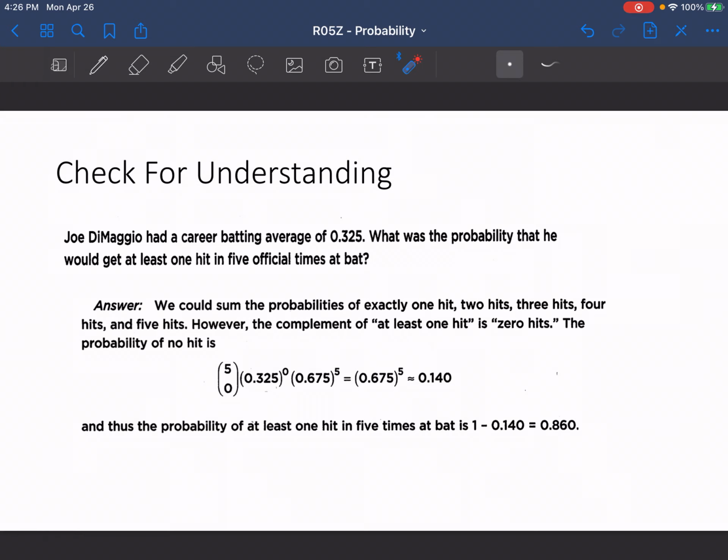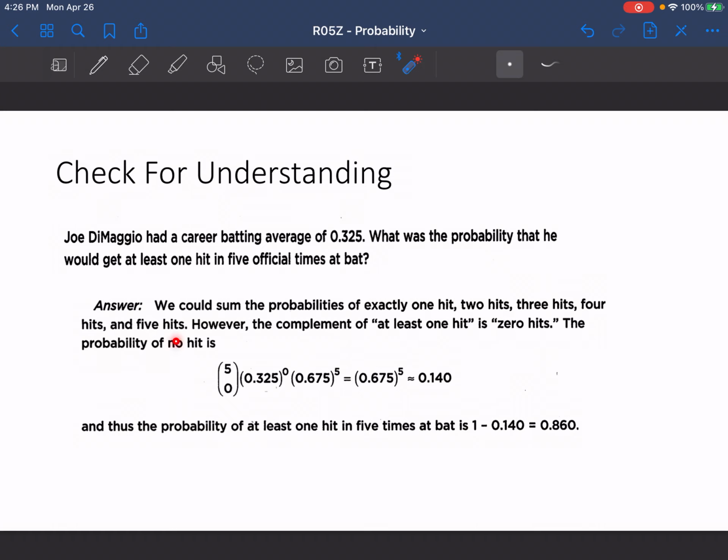For this one, Joe DiMaggio had a career batting average of .325. What is the probability that he would get at least 1 hit in 5 official times at bat? So we could sum the probabilities of exactly 1 hit, 2 hits, 3 hits, 4 hits, and 5 hits. However, the complement of at least 1 hit is 0 hits.